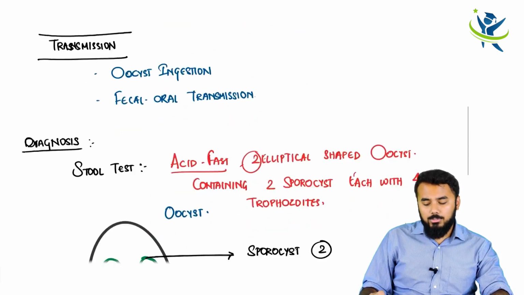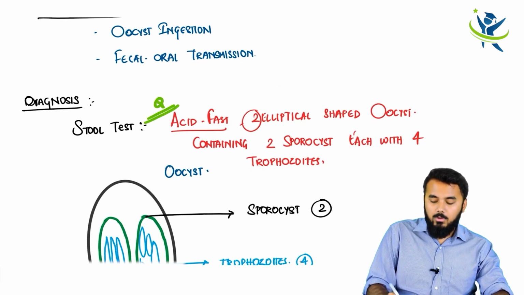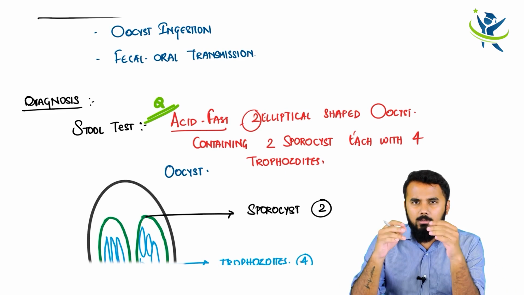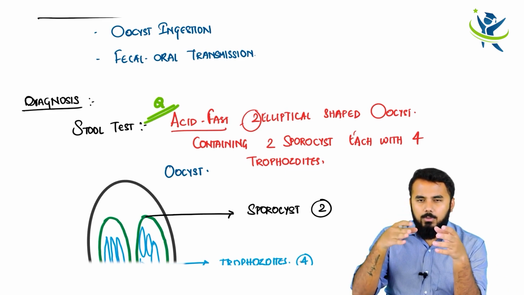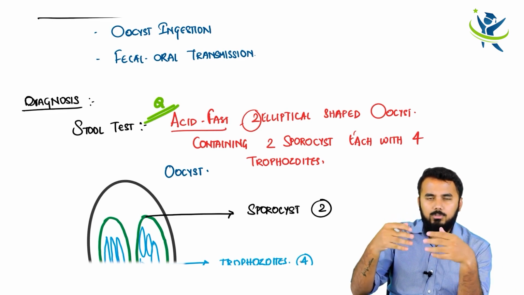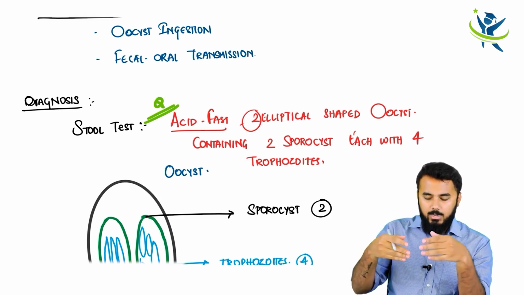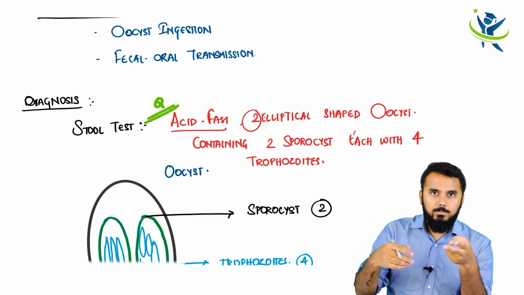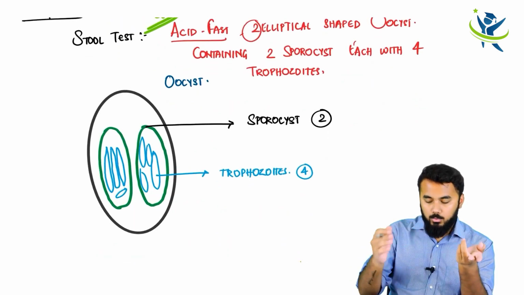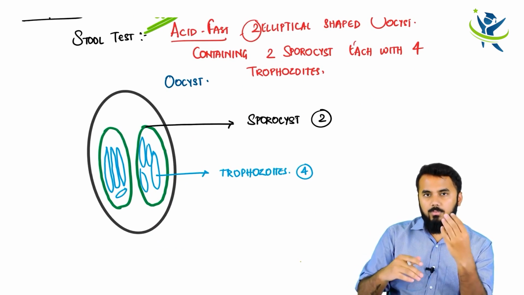If they want to ask you a question regarding this parasite, definitely they will ask on this. They will tell you that a patient has so and so symptoms, and finally that when the stool sample was examined, we found 2 elliptical shaped oocysts, in each of them two sporocysts, and within each sporocyst 4 trophozoites.